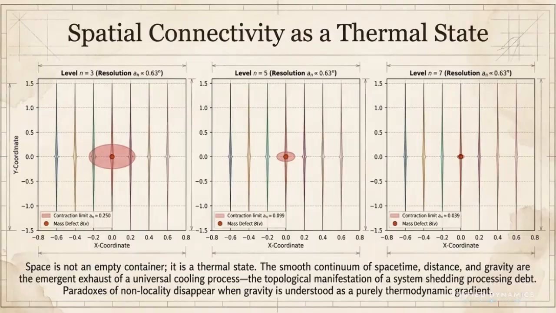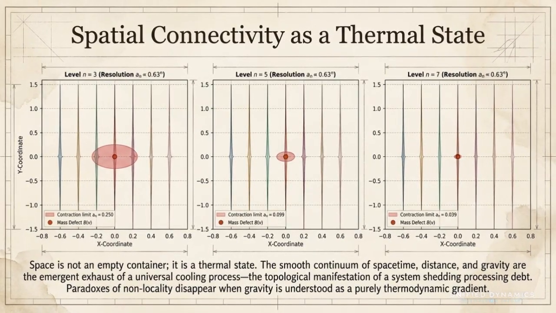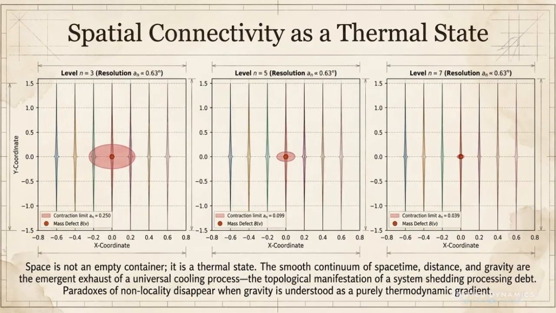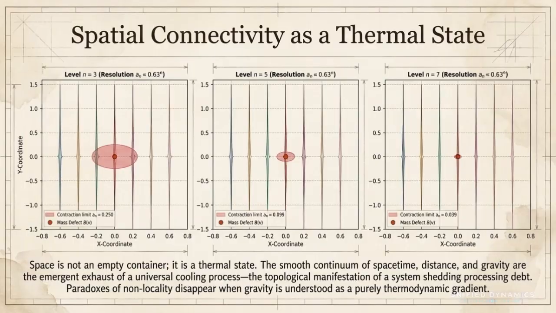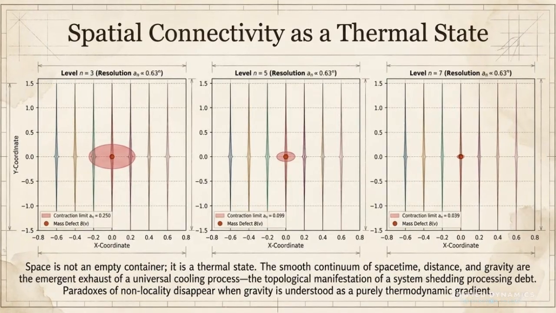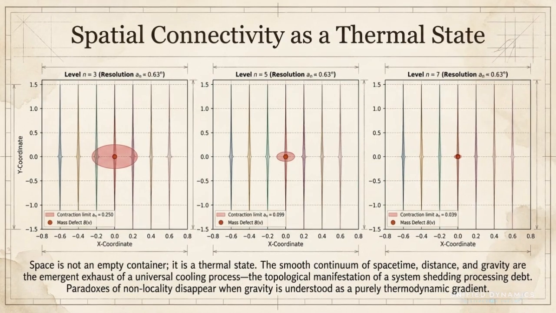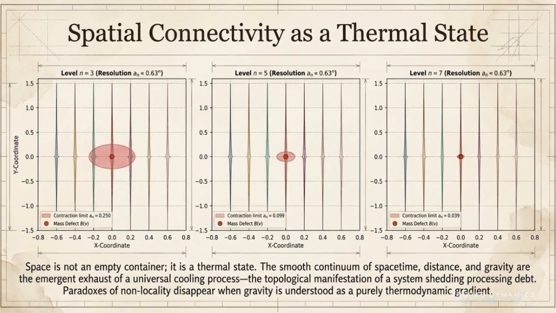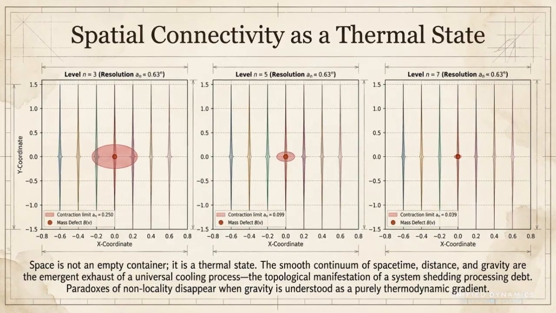This slide reframes space itself as a thermal state, not just an empty container. Across the three panels, we're looking at the same mass defect at increasing resolution, level 3, level 5, and level 7. As the resolution tightens, the contraction limit gets smaller and the defect becomes more sharply localized. The key idea is that what we experience as smooth space may be the cooled, averaged out result of deeper network activity.